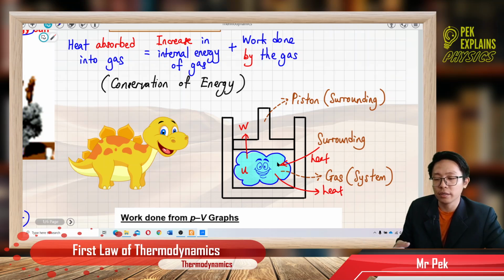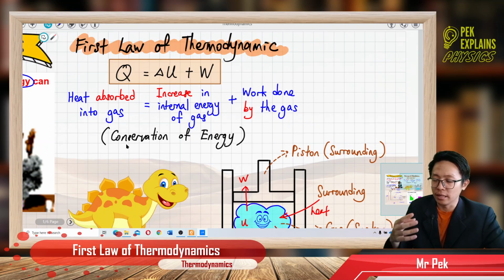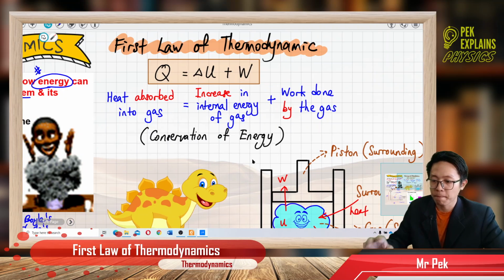It will be stored inside the gas in the form of internal energy. And after that, the gas also uses up its own internal energy to push up the piston. So this is called work done by the gas. The gas does some work. This is all conservation of energy. No energy is lost.